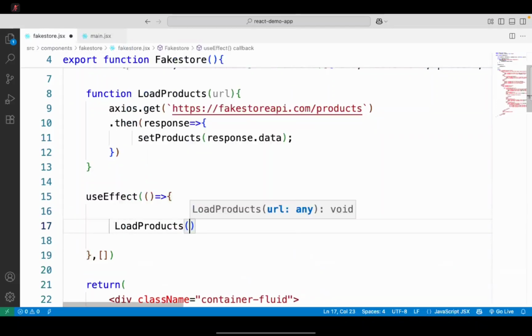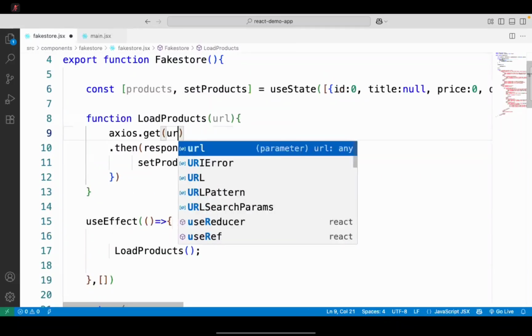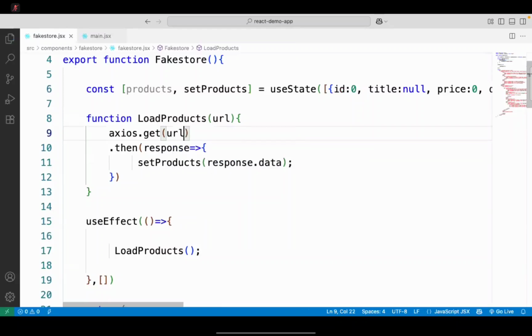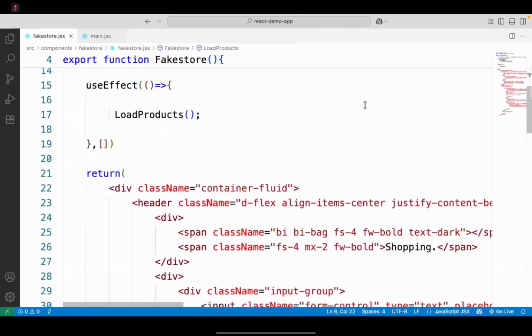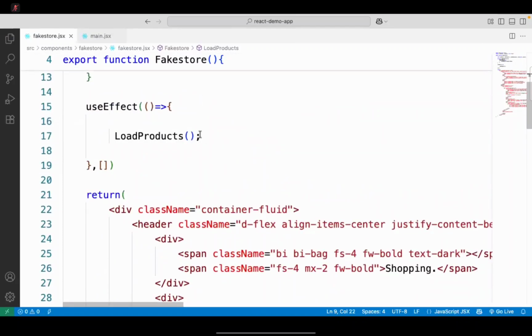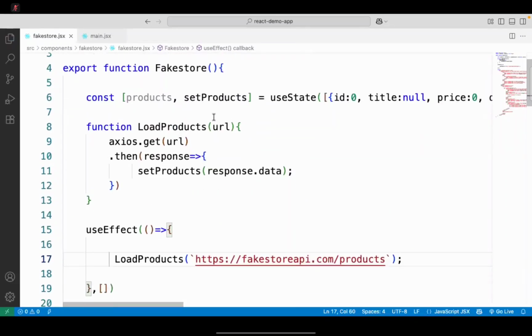load products. And remember, this is not actually the standard URL; it uses a URL. That means whenever you call load products, you will collect the URL and use it. While calling, we have to pass it. In use effect, when I am calling load products, this function is expecting a parameter, and the parameter is the all products URL. That means this URL will be passed into this. It will get all the products and store them in products.